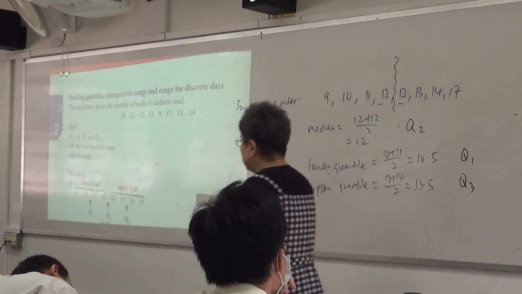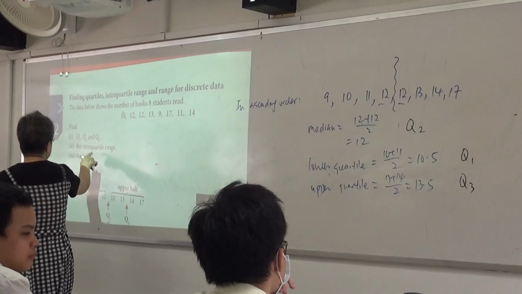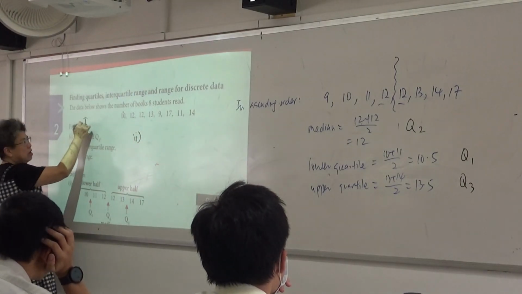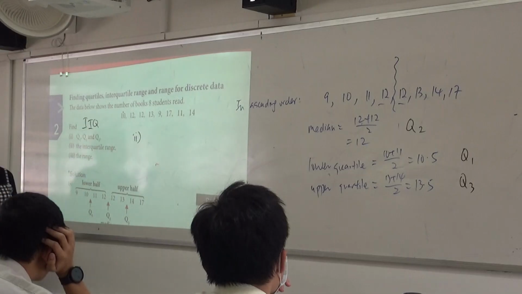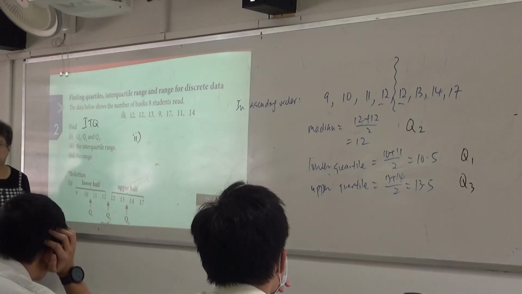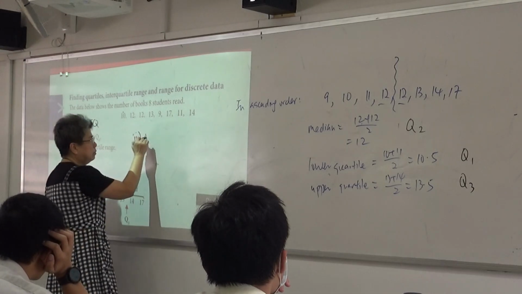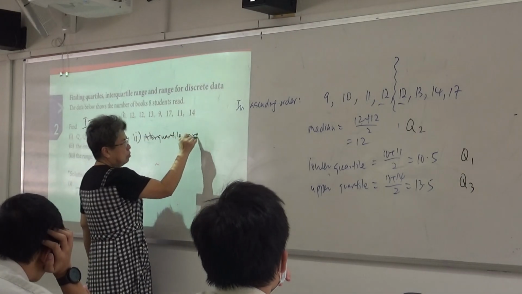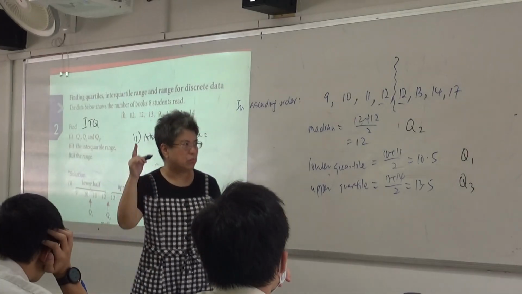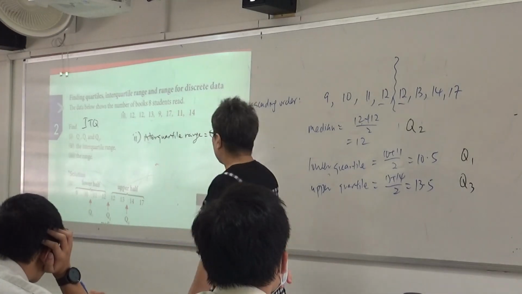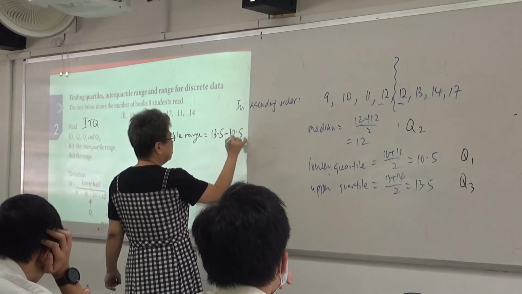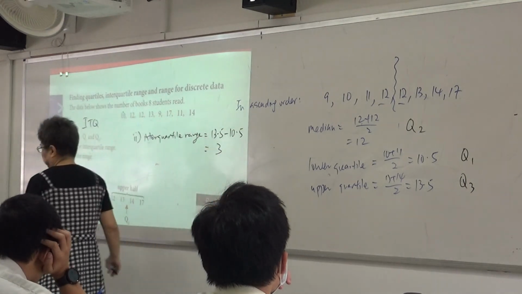Okay, now next, what does the question ask for? The interquartile range. Now, interquartile range, don't use IQR. Please. I don't want IQR. Spell it out. Don't just give me the answer. Interquartile range is what? Upper minus lower. So 13.5 minus 10.5. Answer 3.